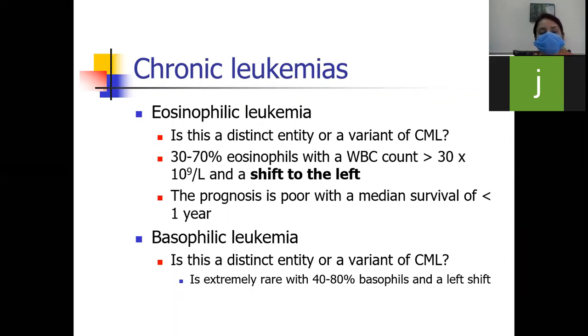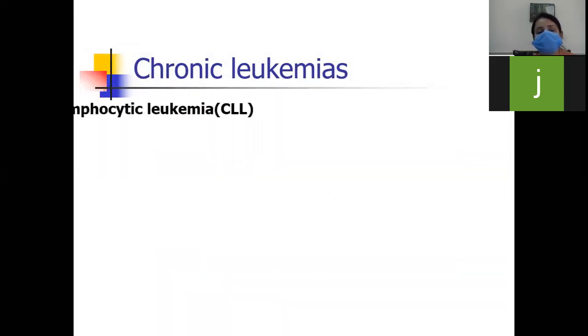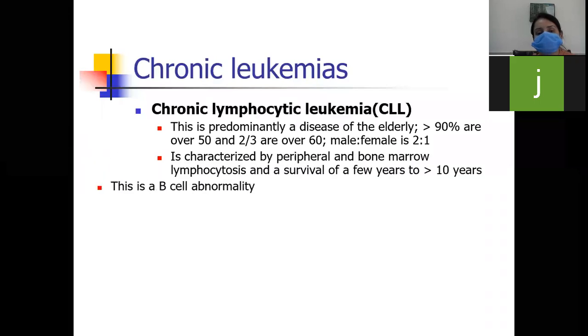And second, there can be basophilic leukemia. Basophilic leukemia is a distinct entity, or it can be a variant of CML. It is extremely rare, but it can occur with 40 to 80% of basophils, and there will be a left shift. Left shift means the cells will be in immature form.